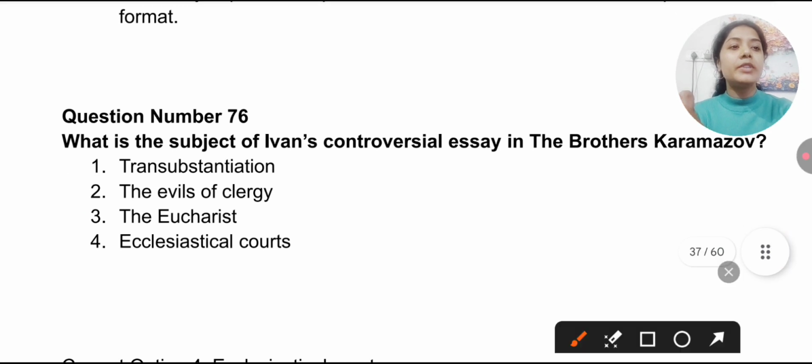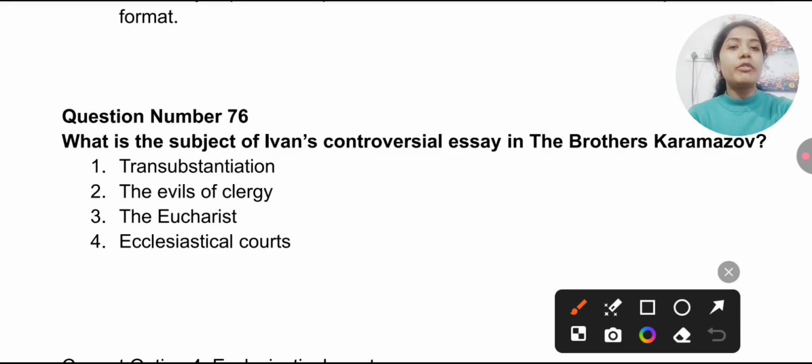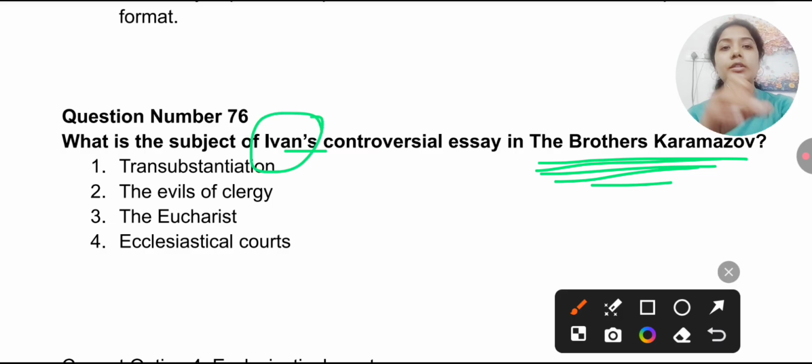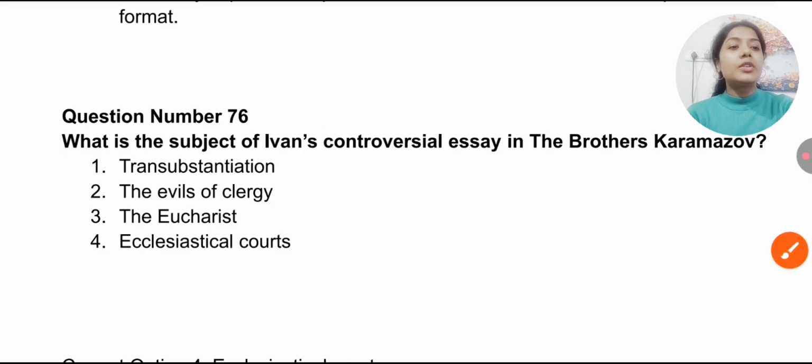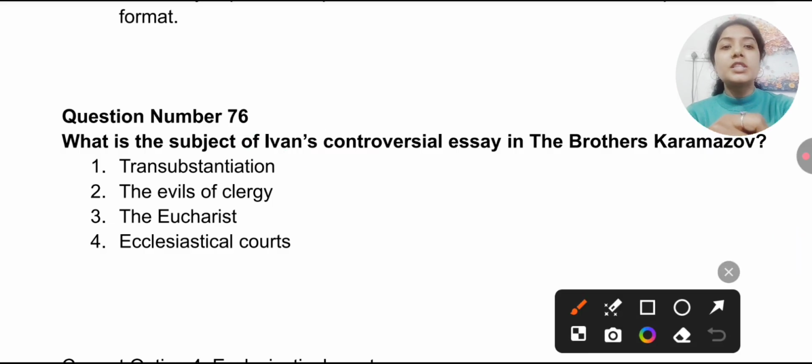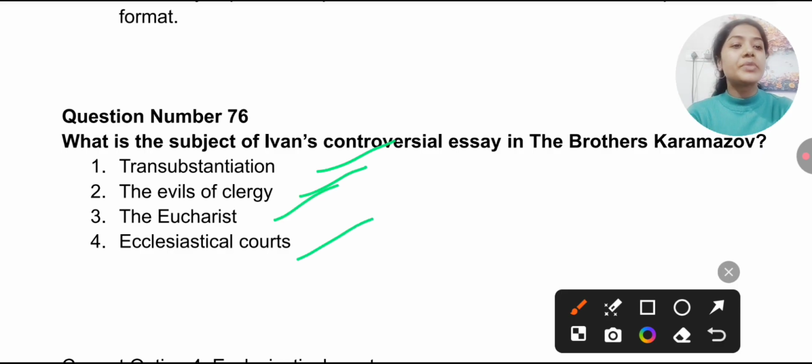Question number 76 we have. What is the subject of Ivan's controversial essay in The Brothers Karamazov? This work I also find most repeated in all the question papers, so you must not forget this work and this writer. And the options: transubstantiation, the evils of clergy, the Eucharist, and ecclesiastical codes.